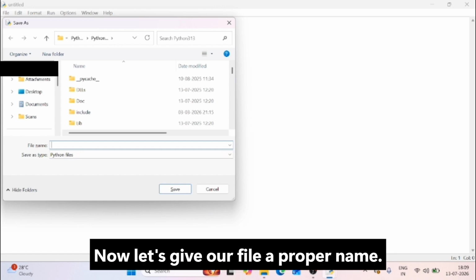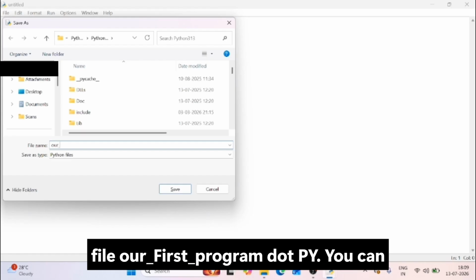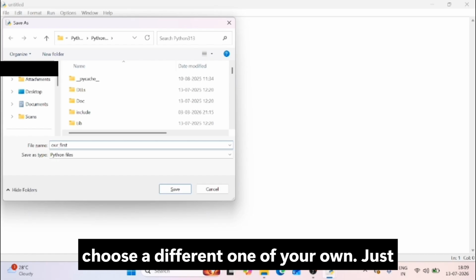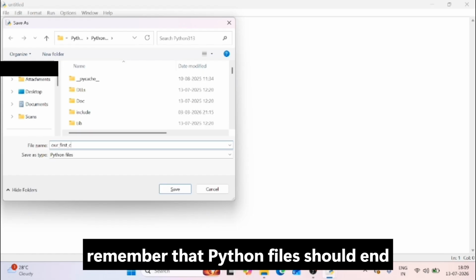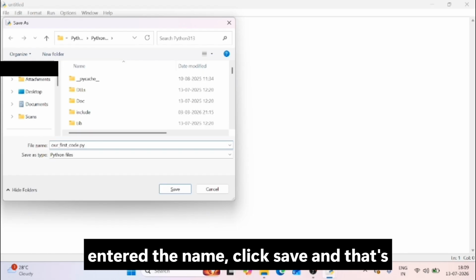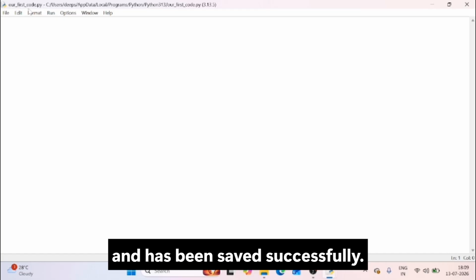Now let's give our file a proper name. For this tutorial, I'm going to name the file our_first_program.py. You can use the same name if you'd like, or choose a different one of your own. Just remember that Python files should end with the .py extension. Once you've entered the name, click Save. And that's it. Our Python file now has a name and has been saved successfully.